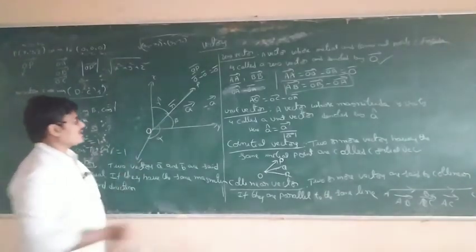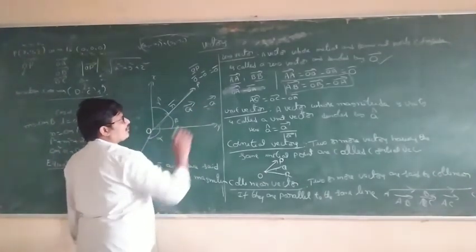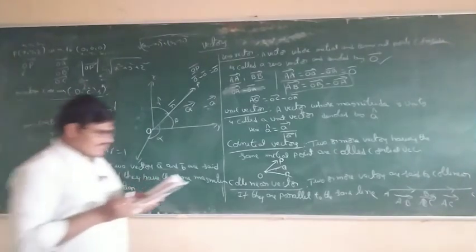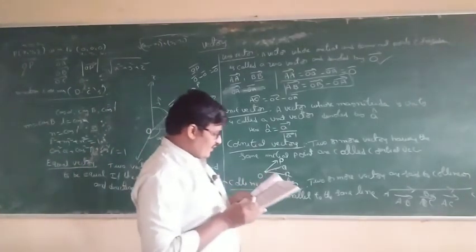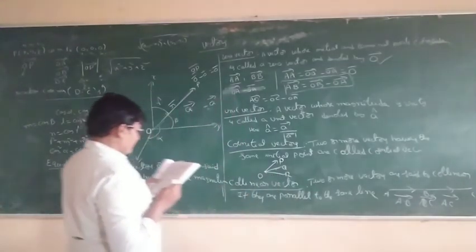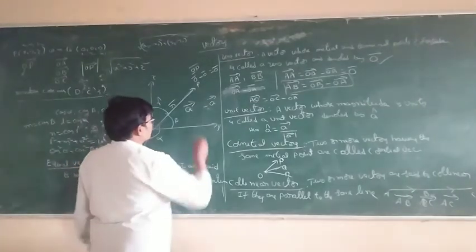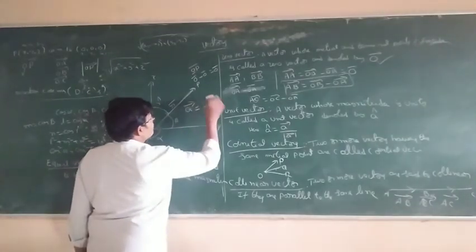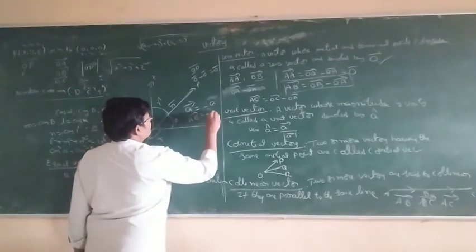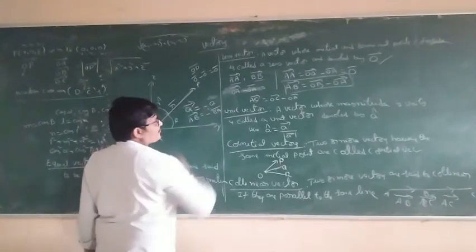This is negation of vector: A bar, minus A bar. A vector whose magnitude is the same as that of a given vector, but direction is opposite. So AB bar is equal to minus BA bar.